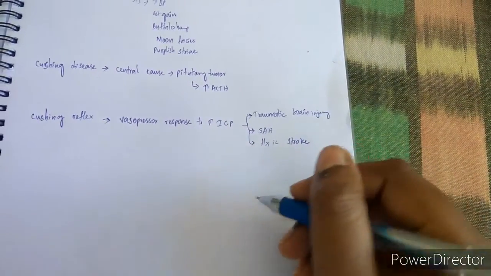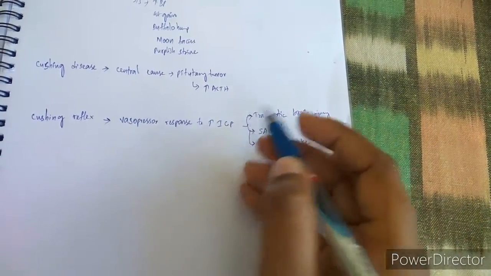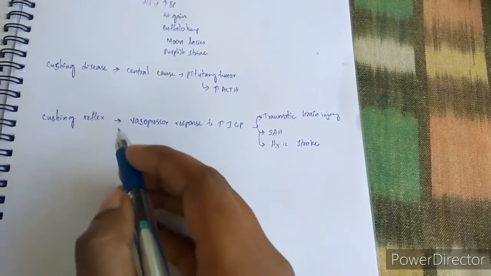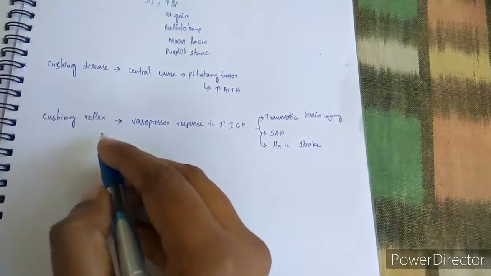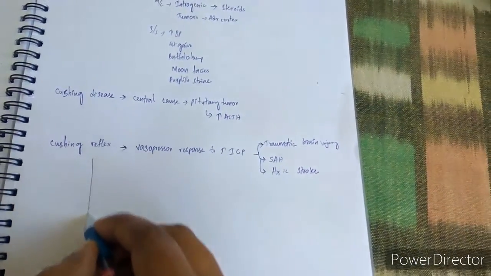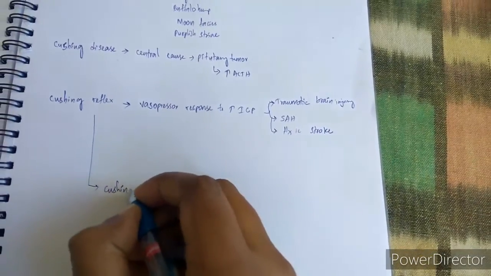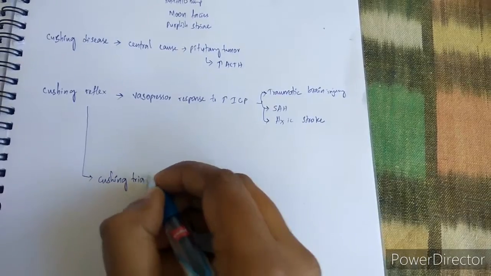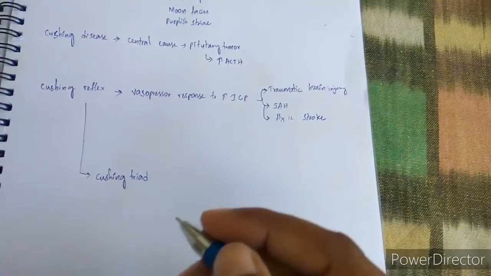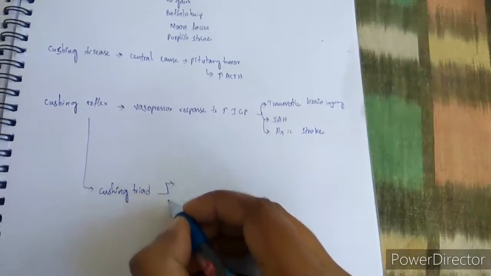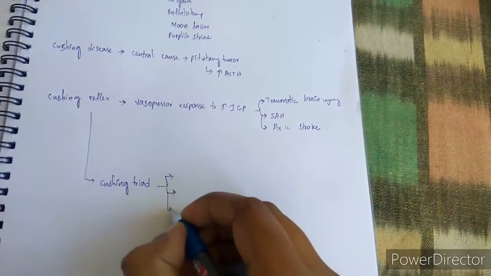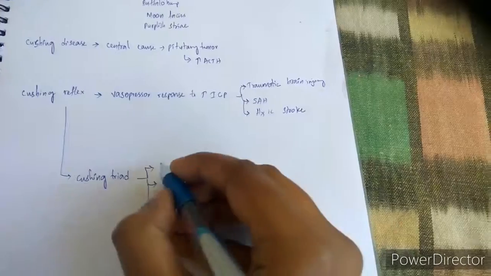These are some of the causes of increased intracranial pressure, which leads to Cushing's reflex. Now, in Cushing's reflex, as a response, the body displays Cushing triad. This is a triad of the response which the body is showing when there is increased intracranial pressure.